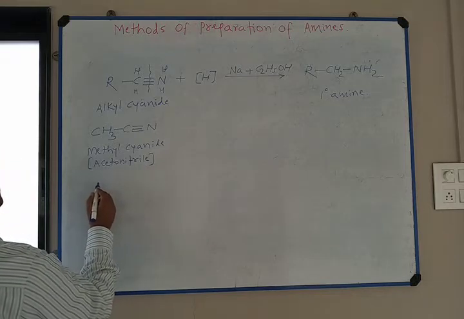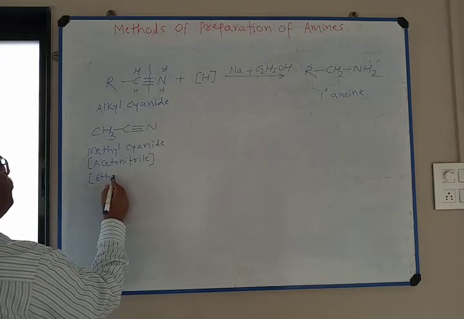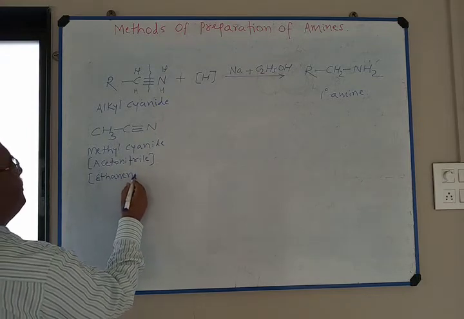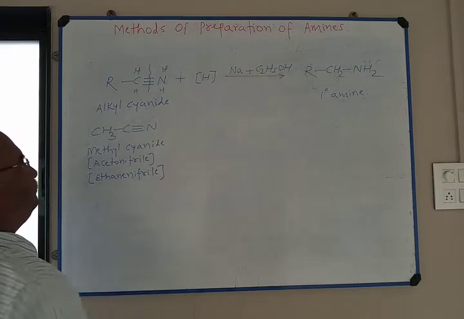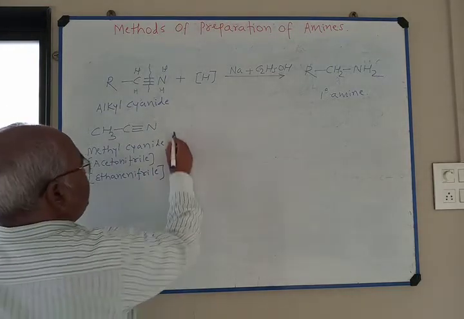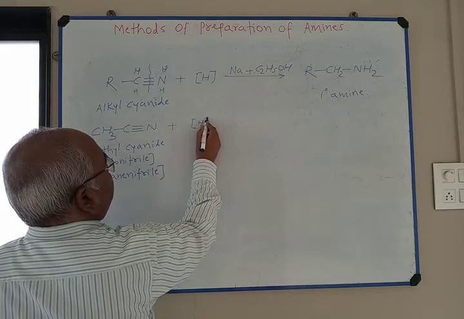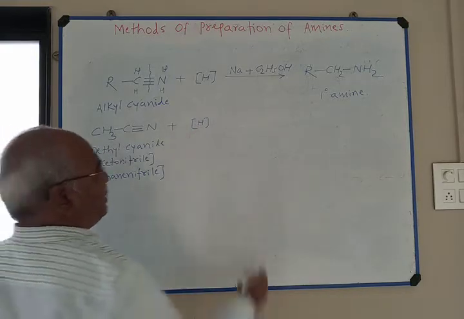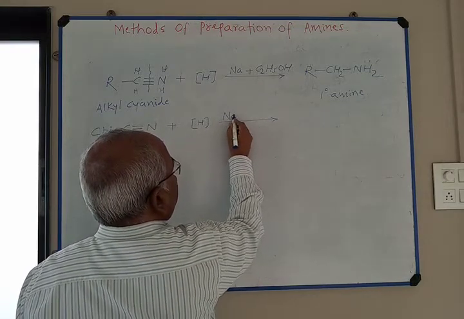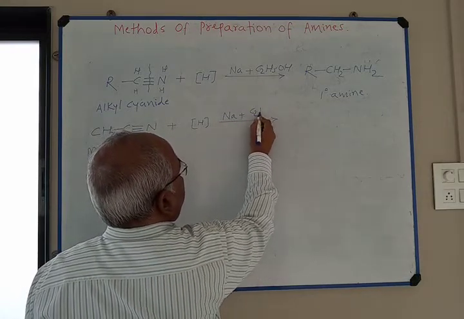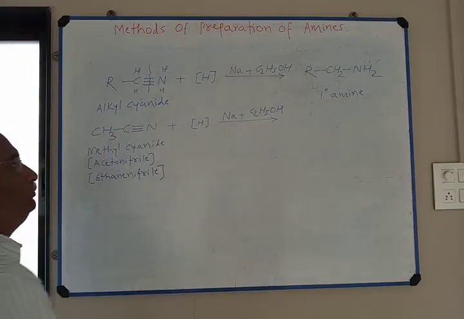Its IUPAC name is ethane nitrile. Two carbons are present, therefore ethane nitrile. Its reduction is carried out by using nascent hydrogen. Nascent hydrogen is obtained from sodium and ethanol, C2H5OH.